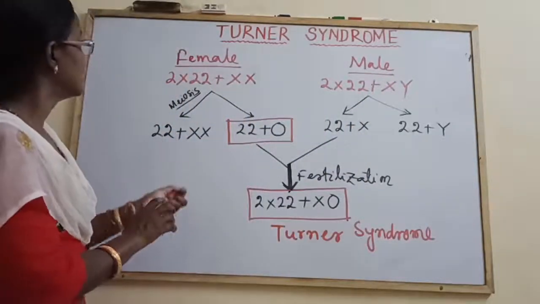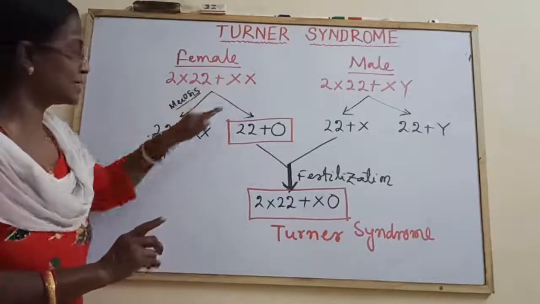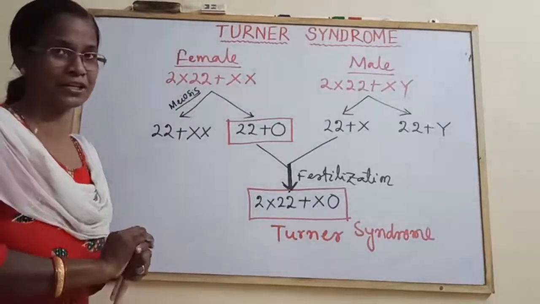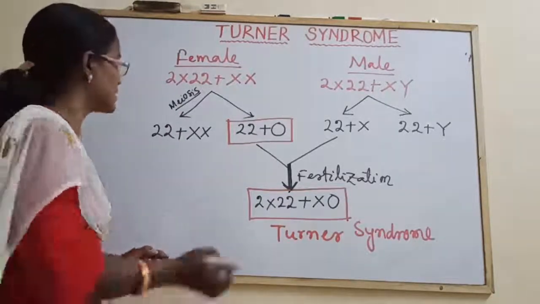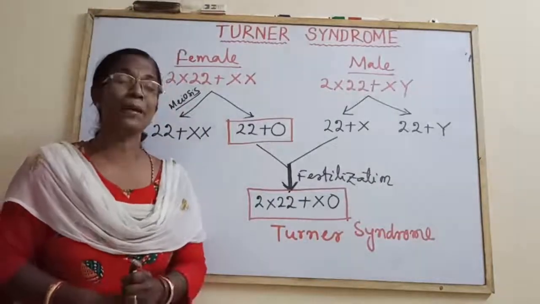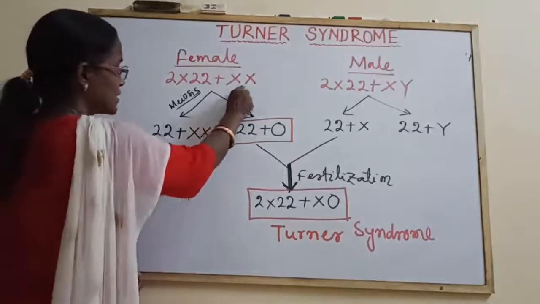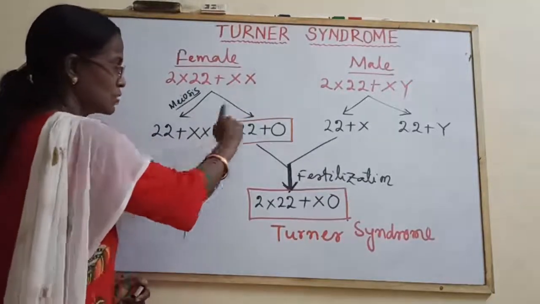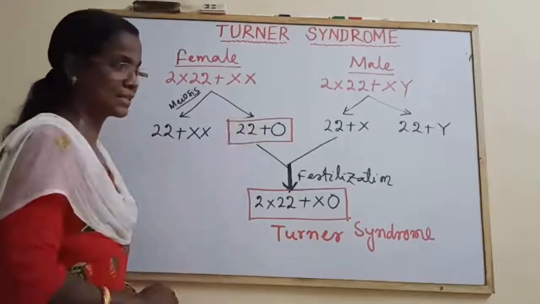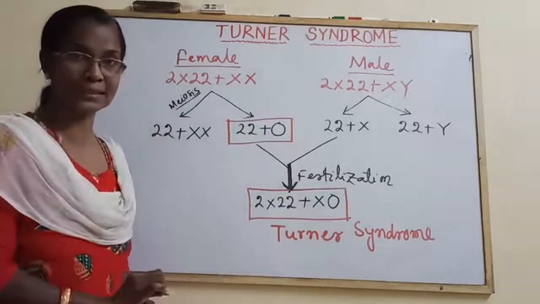Normally, the female gives rise to 22 plus X and 22 plus X. But due to non-disjunction, unequal separation, some unusual events during meiosis 1 or meiosis 2 of the maturation phase, suppose one gamete receives both sex chromosomes. The other receives no sex chromosomes, only autosomes, and the number of chromosomes is 22 instead of 23.